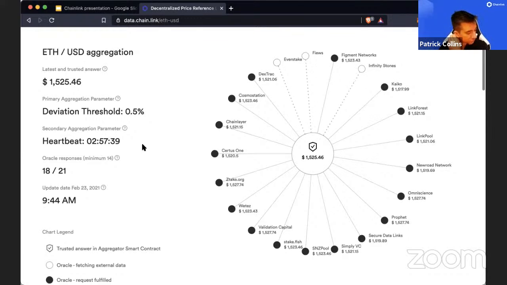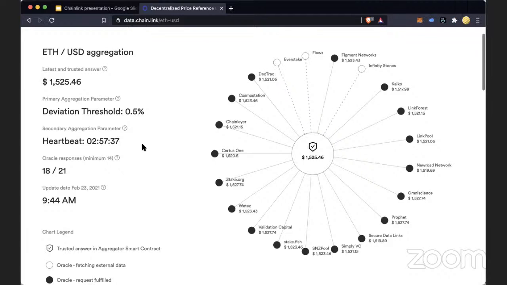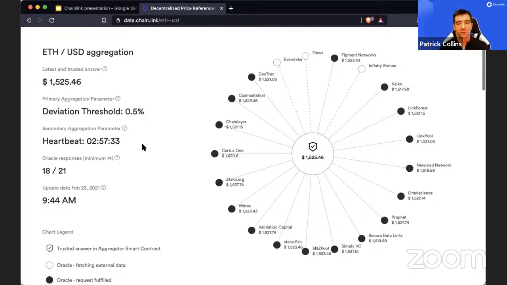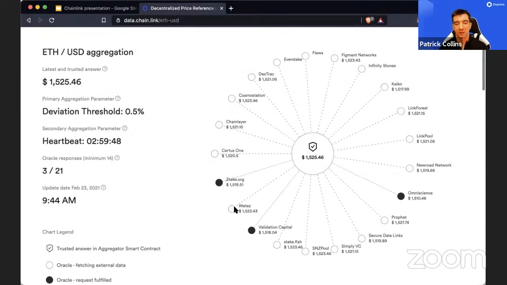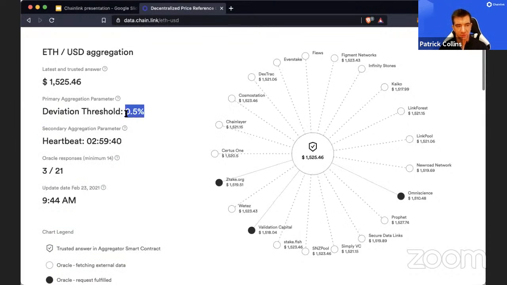Yeah, I see what the question is. So the answer is not really. And the reason for that is, especially with how volatile crypto is, the reason it keeps kicking off, by the way, is because the price is being really volatile. So it keeps getting a new price. And there's this 0.5% deviation threshold, so the price keeps probably moving around 0.5%.